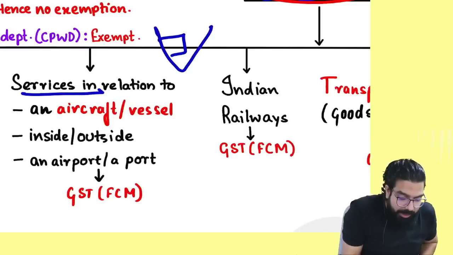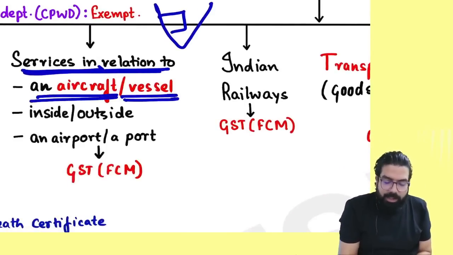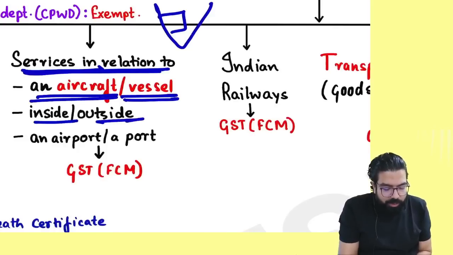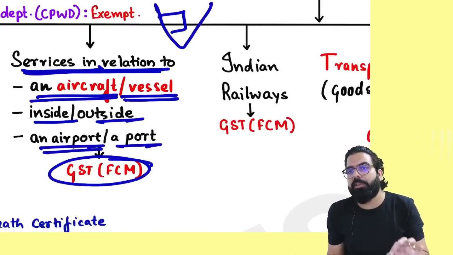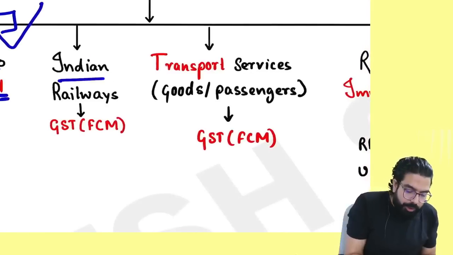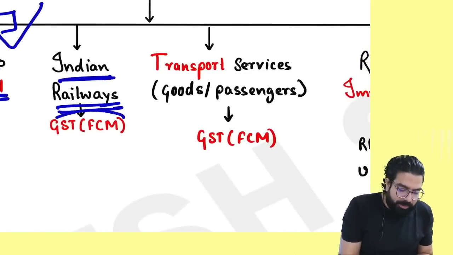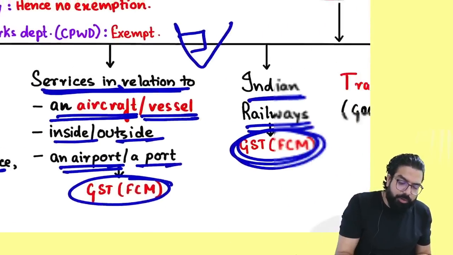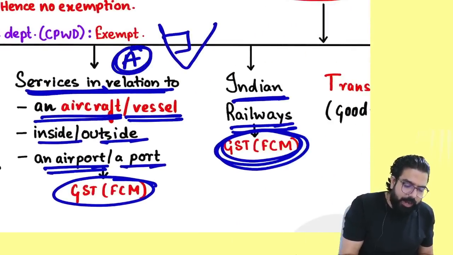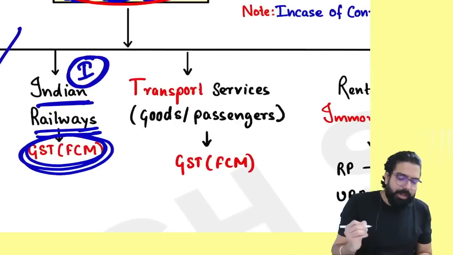So if the government is running a port, services in relation to any aircraft or vessel, whether given inside or outside the airport or port, GST will always be charged under forward charge mechanism. Indian Railways will also always charge GST under forward charge mechanism. First I told you post. Second, aircraft or vessel related service. Third, Indian Railway services.